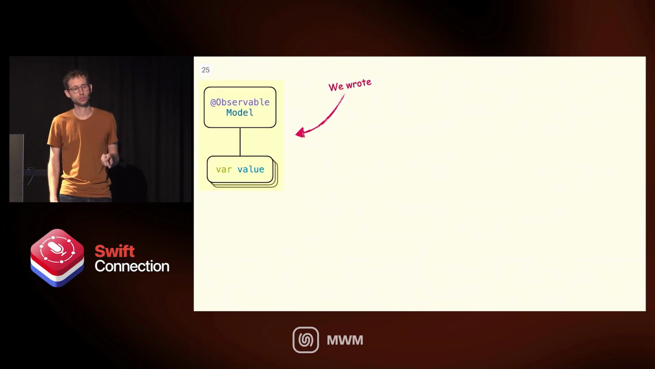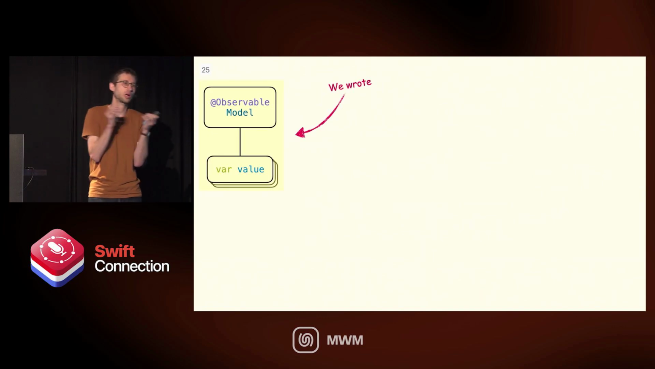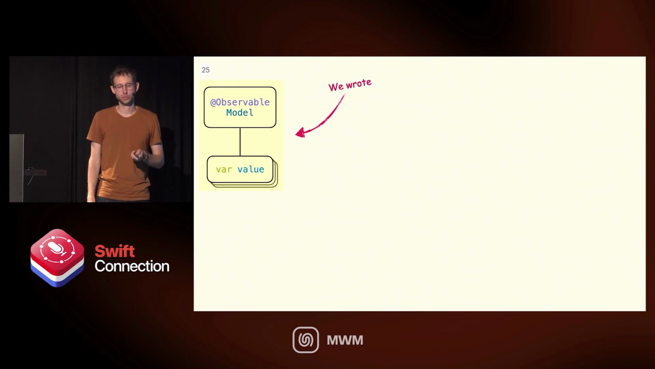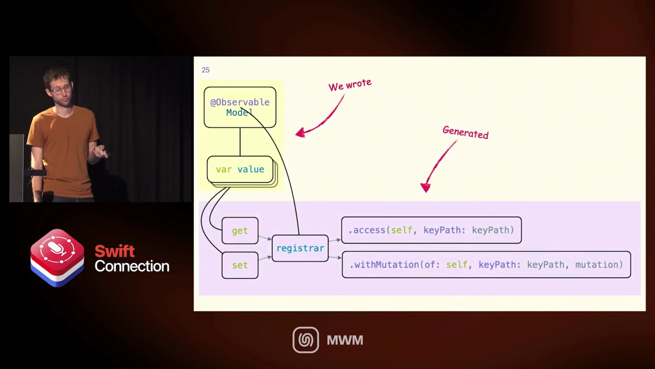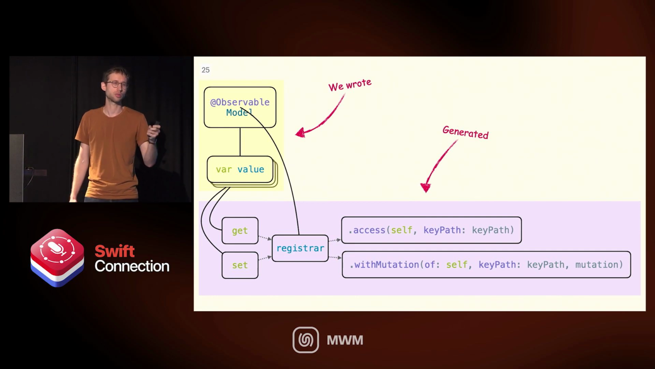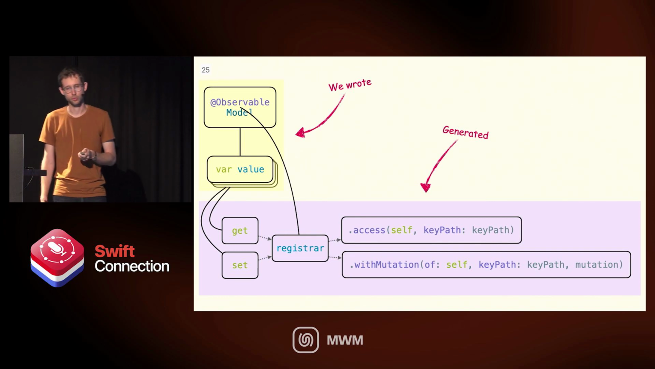So this is what we wrote. We created some model with a couple of properties, 1, 2, 3, very small and very simple, and we added this add observable macro. And this is what we got from the observable framework. We got this getter and the setter, and both of them are calling the registrar, and both of them are calling these functions on the registrar, access and with mutation.